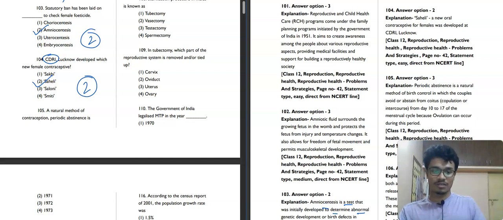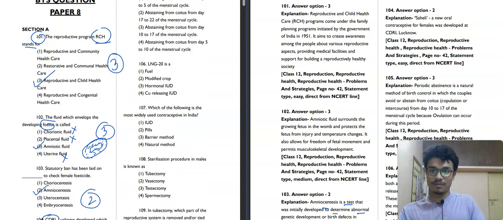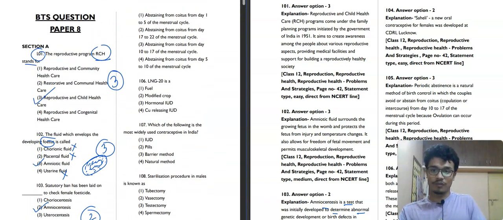Now we'll move to the next question, which is 105. A natural method of contraception, periodic abstinence, is abstaining from coitus from day 1 to 5 of the menstrual cycle? No. Abstaining from coitus from day 17 to 22 of the menstrual cycle? No. Abstaining from coitus from 10 to 17 days of the menstrual cycle? Yes. Abstaining from coitus from day 5 to 10 of the menstrual cycle? No. Let's understand this very clearly.